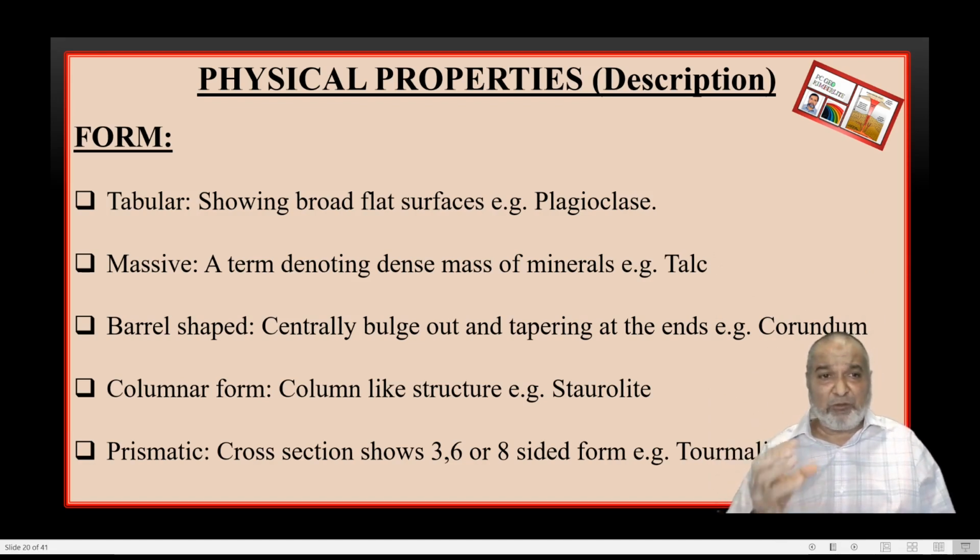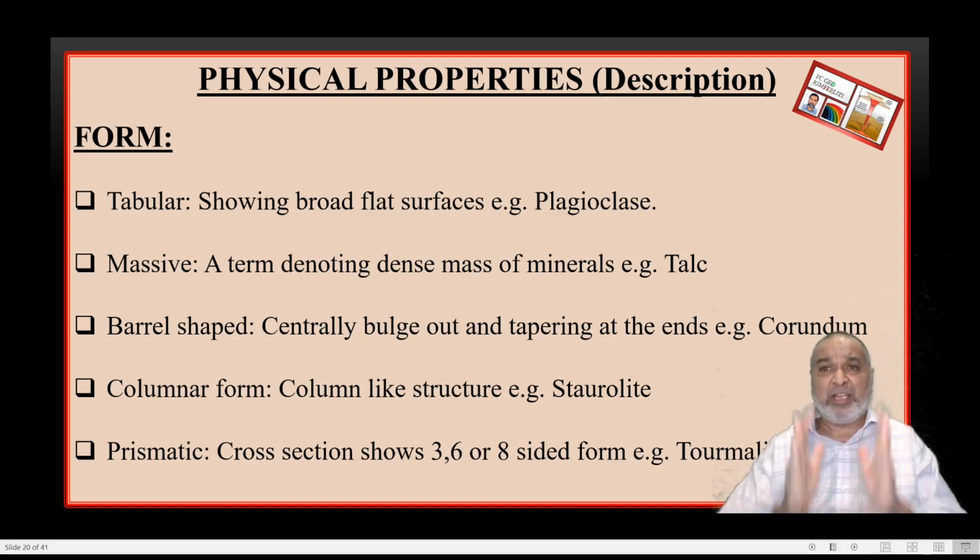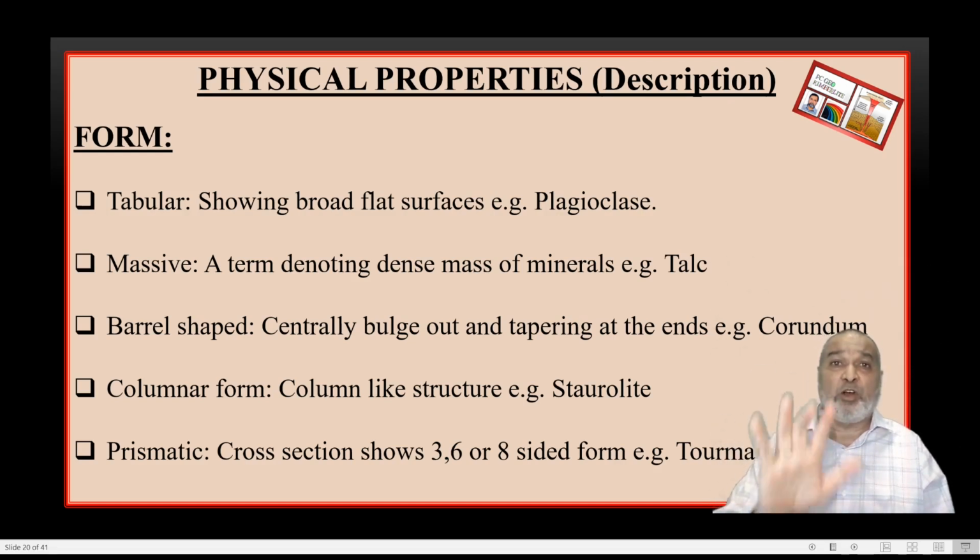The best examples for the prismatic are tourmaline, beryl, or staurolite, which also give you the prismatic. So one mineral may give you the columnar as well as the prismatic form. So one or two forms will be there. In addition to being crystalline, depending upon its habit, it looks like a column, so we call it a columnar form.